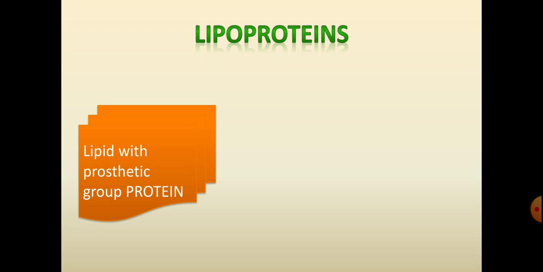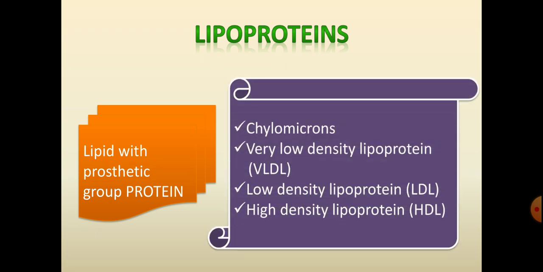Then lipoproteins. It is another type of complex lipid where the prosthetic group is protein along with the lipids. So fatty acid, alcohol, and the third, additional group, is protein. Hence they are called complex lipids, and as the additional group is protein, they are called lipoproteins. The examples of lipoproteins are chylomicrons, very low density lipoproteins, and high density lipoproteins.